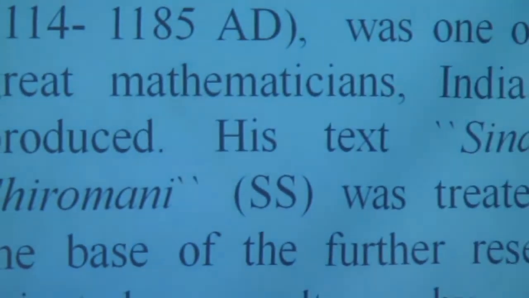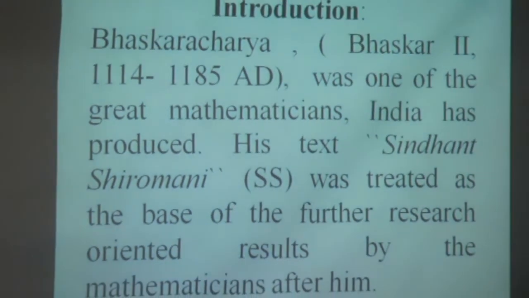Bhaskaracharya, Bhaskar II, was one of the great mathematicians India has produced. This text, Siddhant Shiromani, was treated as the base for further research-oriented results by mathematicians after him.